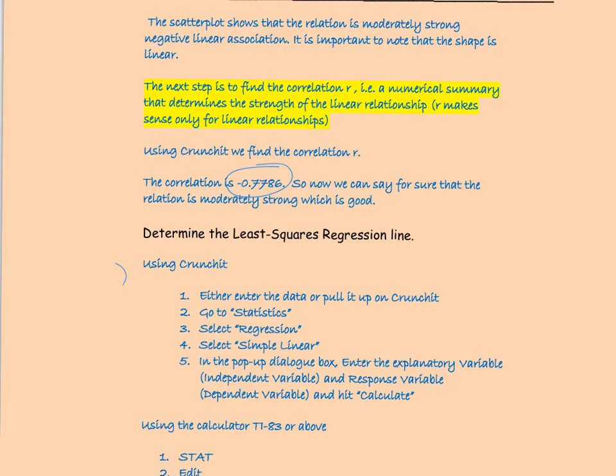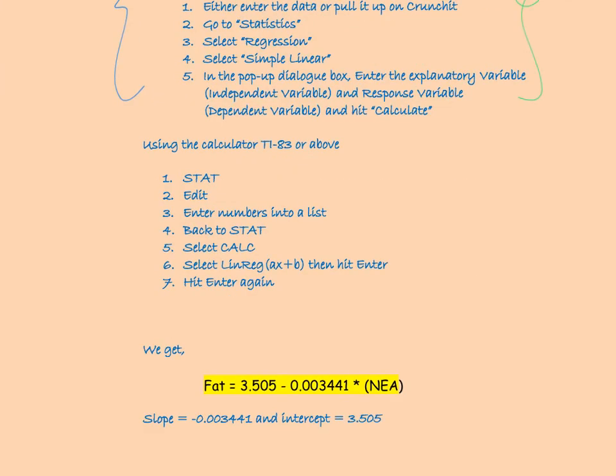And these are the instructions for using Crunchit to find the regression line. We can also use a TI-83 or above calculator to find the regression line, and these are instructions for using the calculator.